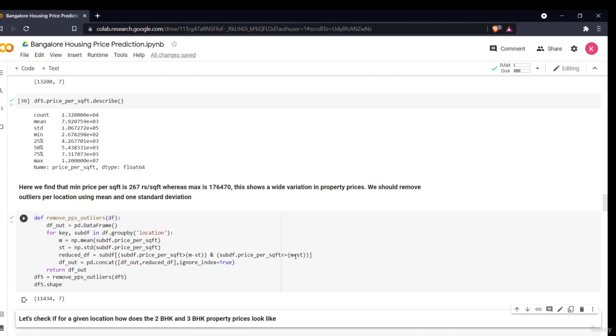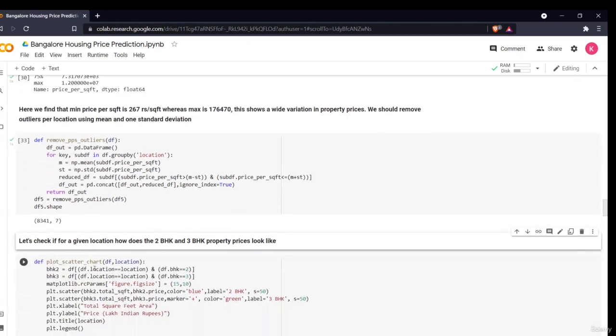That means the sum of the mean and standard deviation and the difference of mean and standard deviation. I am taking only those values in between them. Then I'm concatenating, I'm basically combining all my df. Then I'm returning my df out, which is the new data frame which I have created. So now this is my data frame which I created.